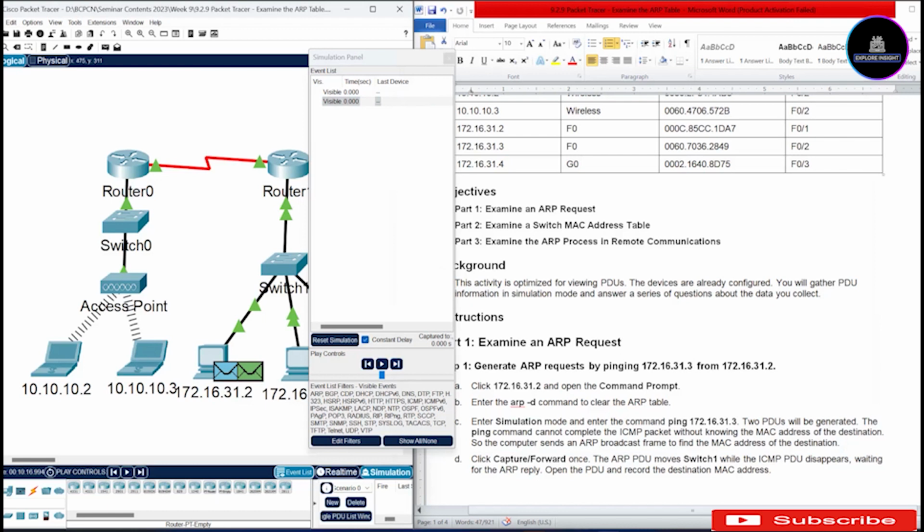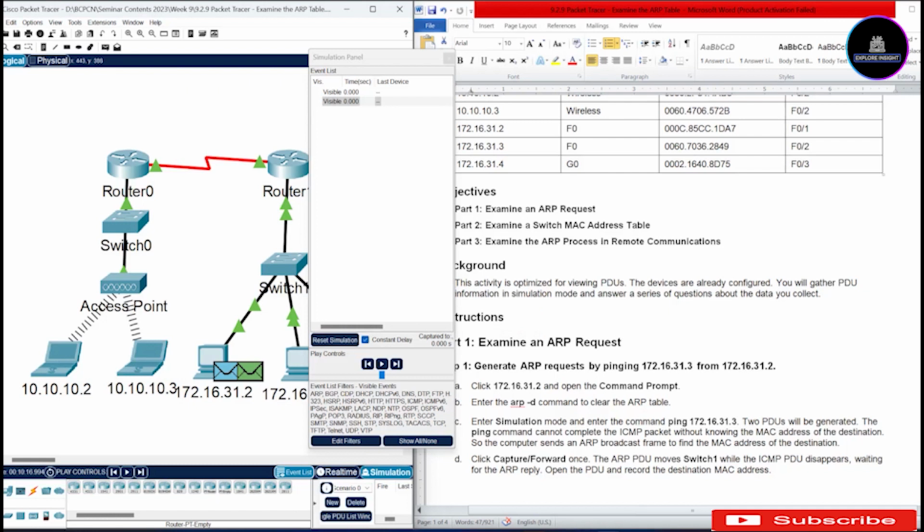The PDU will move to switch 1. So let's take a look at that. Another thing you notice is that the ARP PDUs move to switch 1. This one will move to switch 1. But this other one, the ICMP PDU, will disappear, waiting for the ARP reply because there is no MAC address yet.